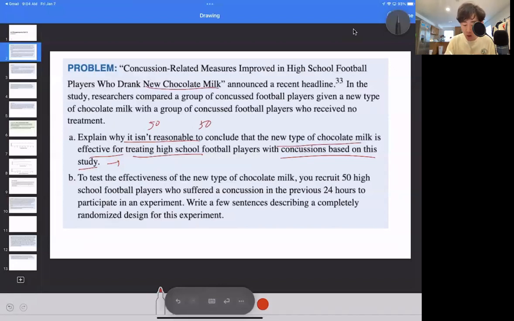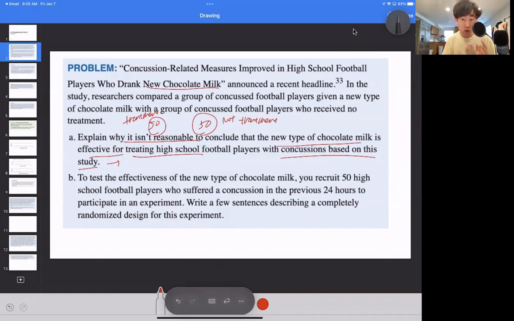They're the same, but one gets the treatment and the other does not. And we compare the results. Now, in one group, let's say it shows significant improvement in concussion recovery, versus the group that did not receive treatment, they don't really get that recovery rate.